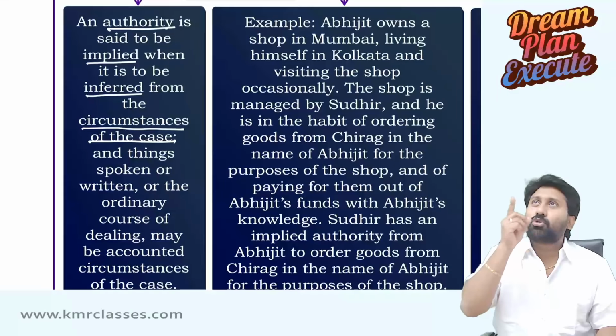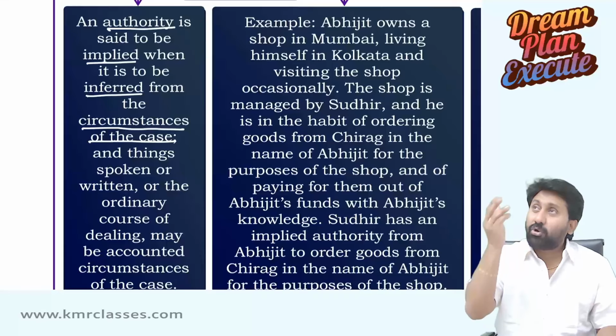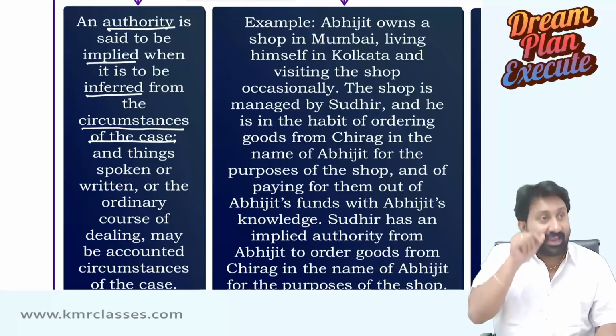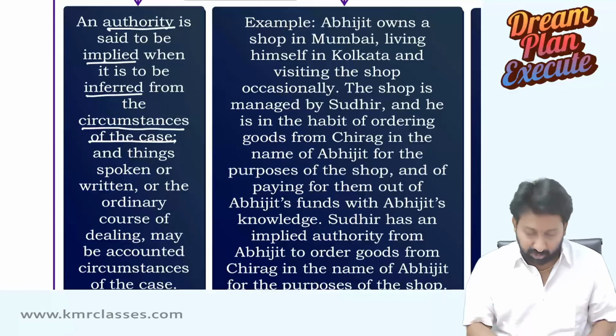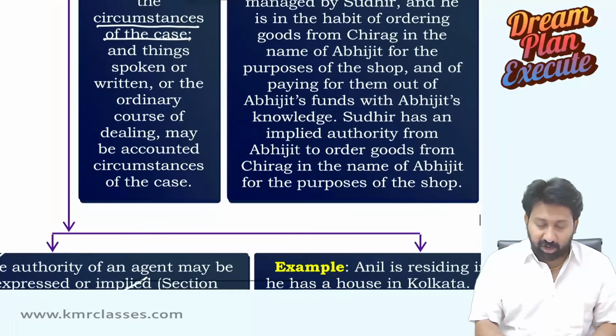A is sending goods to B. B will be selling them in Hyderabad, and that too on behalf of A. For that he will get commission. When I see all these circumstances, I can understand that there is an agency here. That's the meaning.